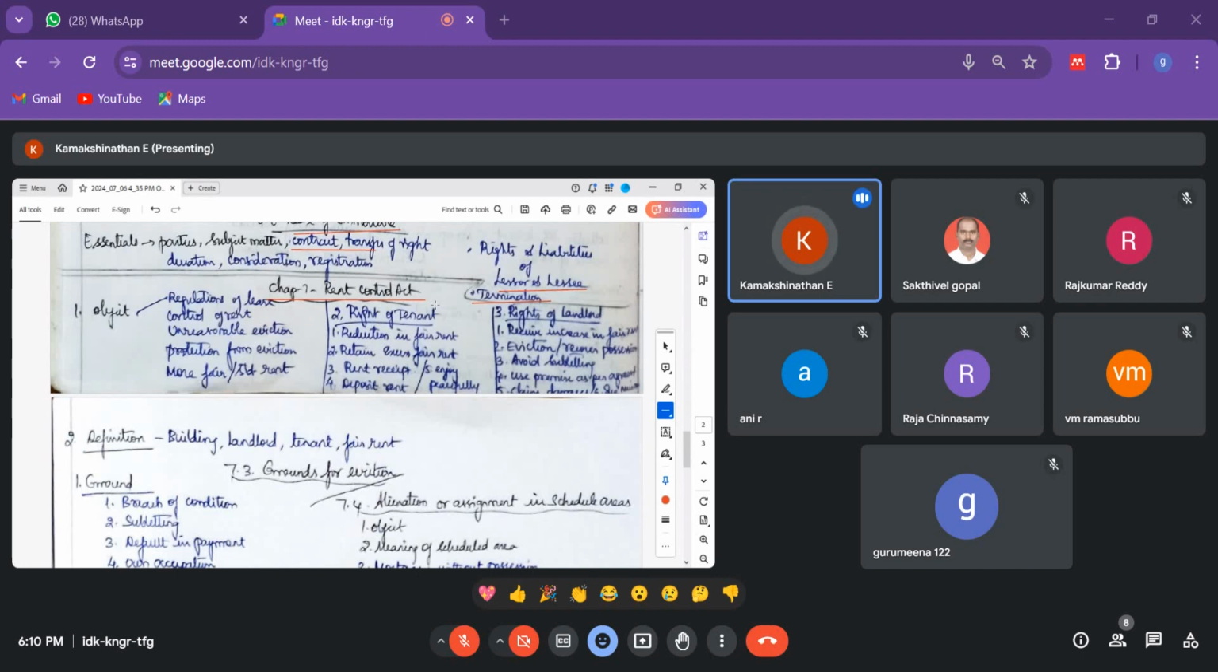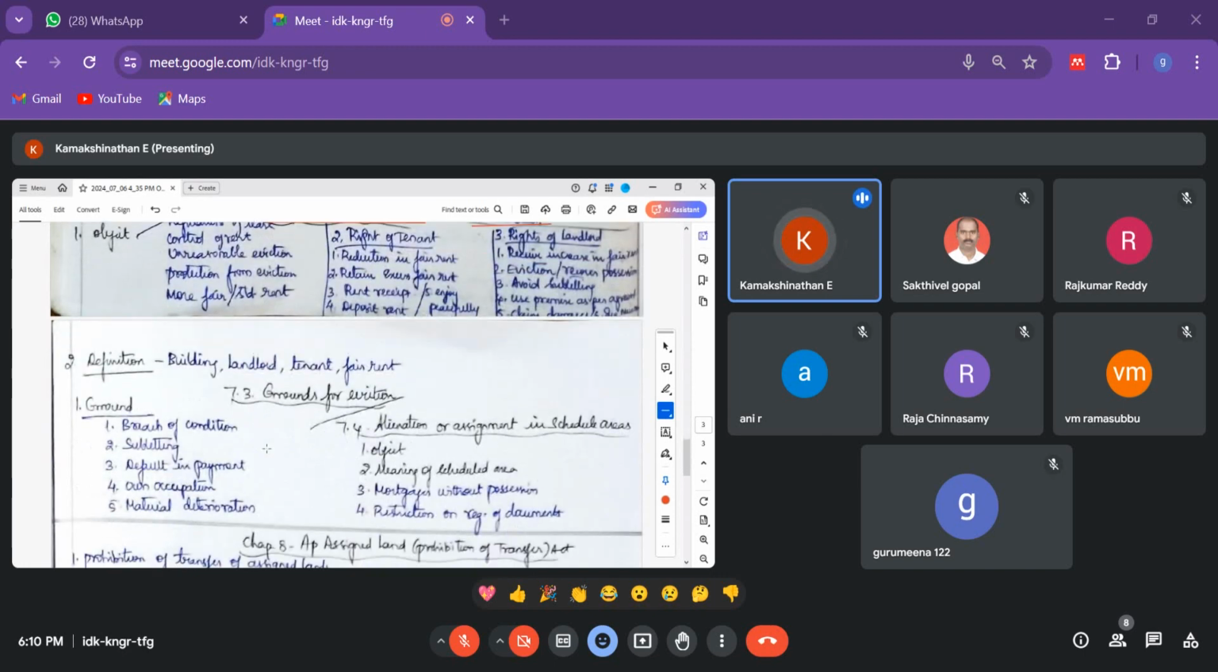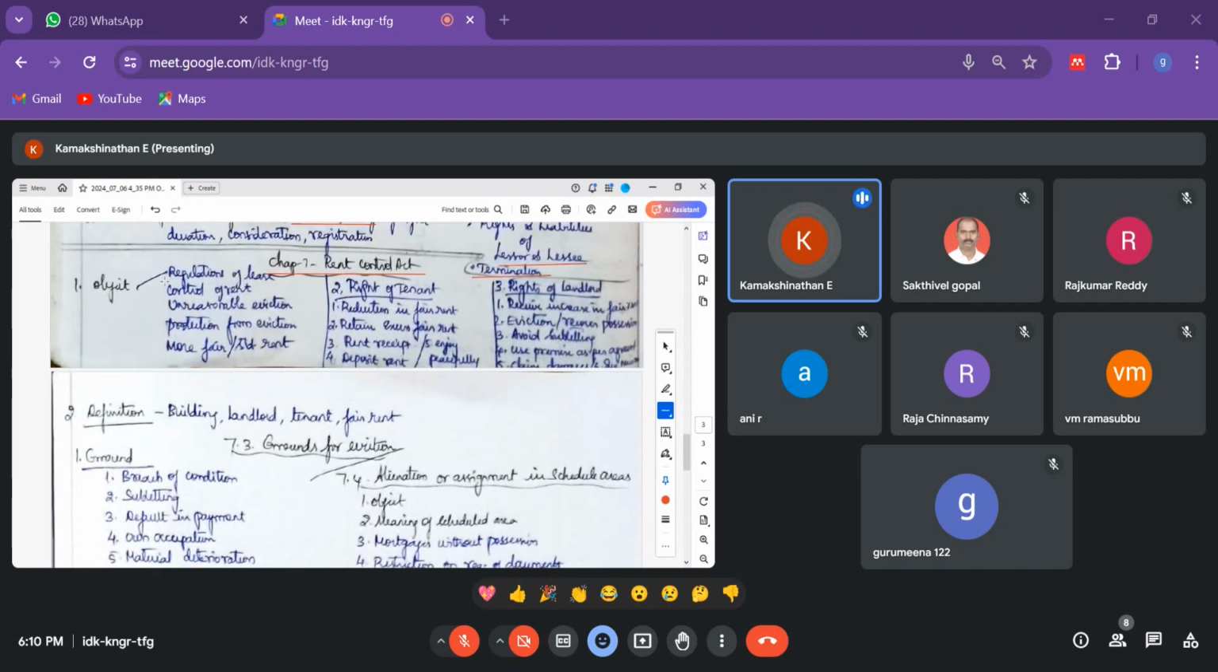So the objectives, if you look at them, mainly: there should be a regulation of the lease. Okay, and then there should be a control of rent. Okay, you cannot raise it as you wish, 20%, 30%, 40% every year. Okay, there is a ceiling.